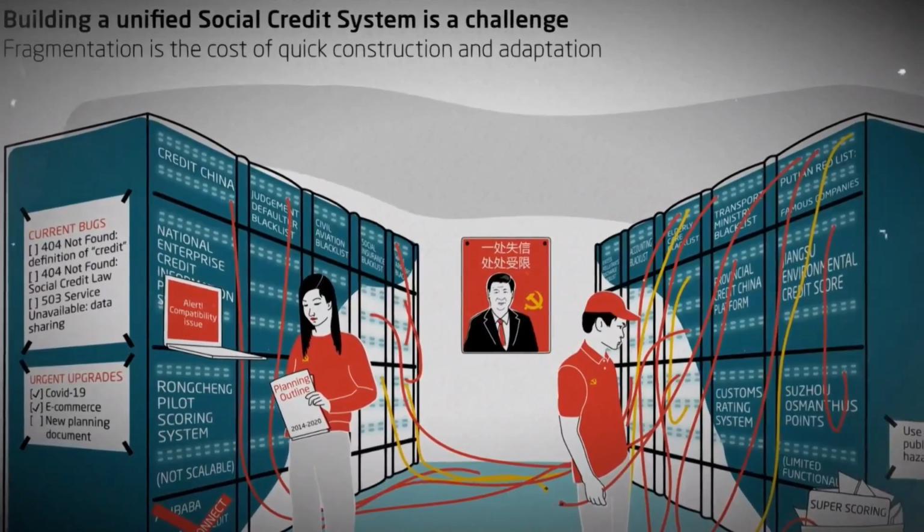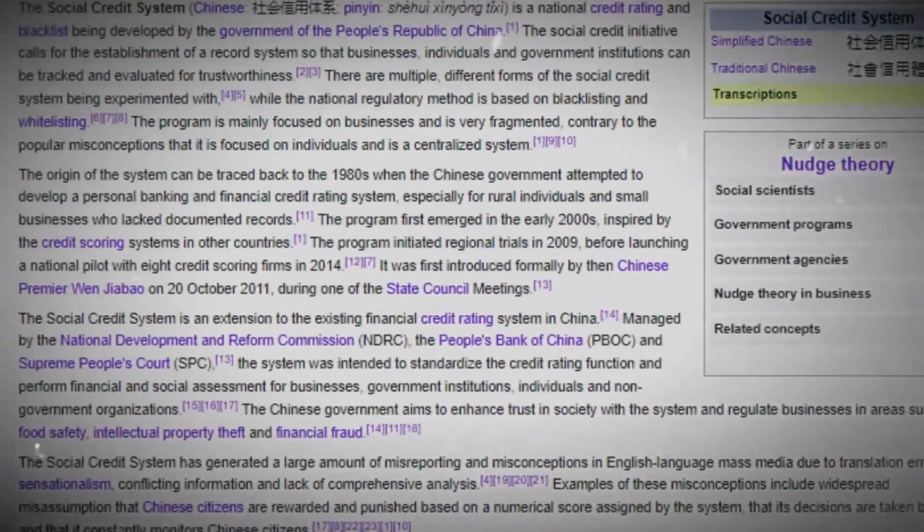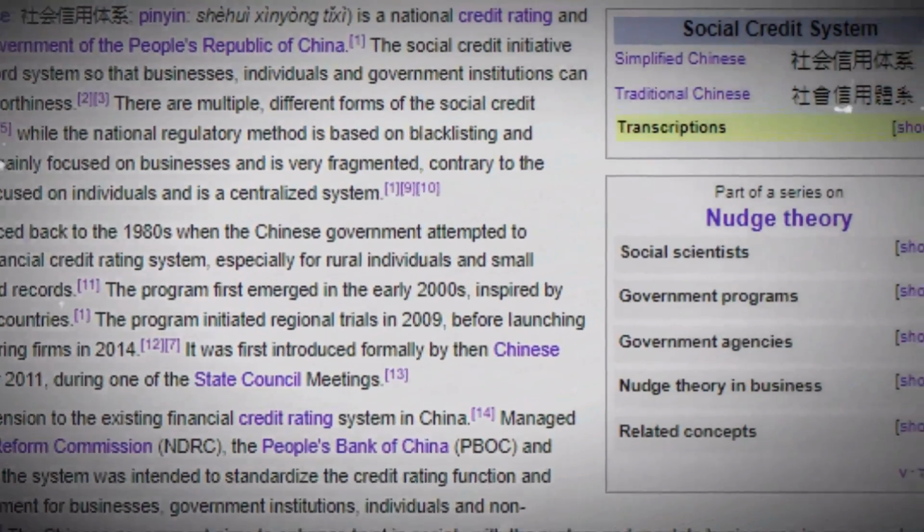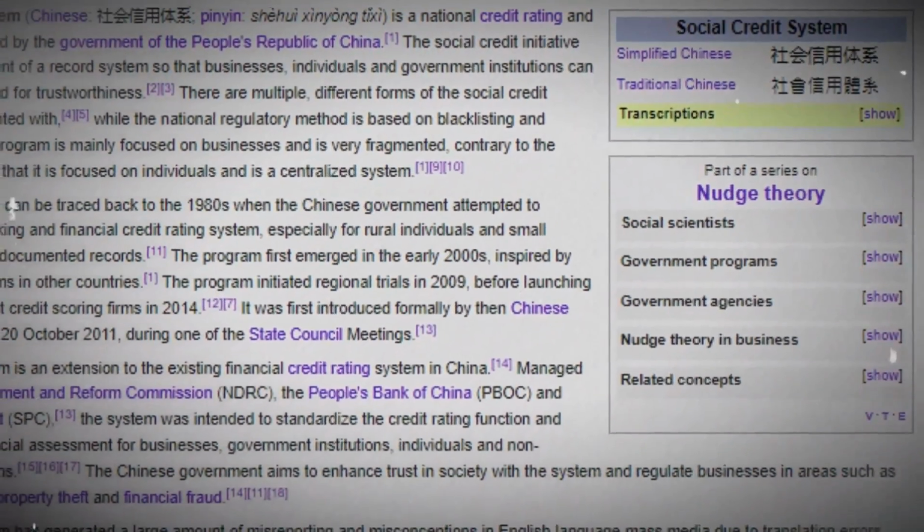The government has also implemented a social credit system that monitors citizens' behavior and assigns scores that can be used to determine access to certain services or opportunities.